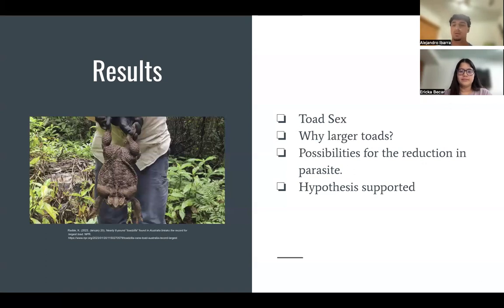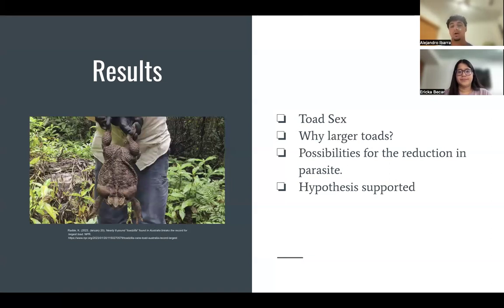What are some possibilities for the reduction in parasites? Well, one possibility is that where the wildfire occurred, it could have been far from a body of water, which means that these infective larvae couldn't seek refuge during the fire and died. Another possibility is that after a wildfire, a sun-exposed landscape is formed due to the destruction and burning of the trees, and these parasites struggle to live in sun-exposed landscapes. And also, after a wildfire, soil tends to become drier, and these parasites also struggle to live in dry soil.